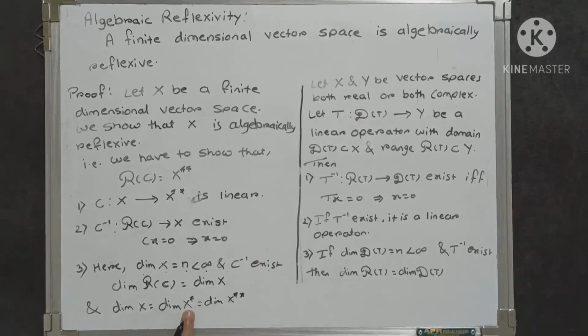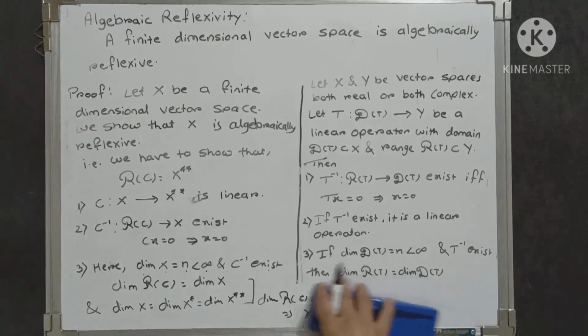It is also finite dimensional, and its dimension equals the dimension of X star. In this way the dimension of X equals the dimension of X double star, and we get that the dimension of script R of C equals the dimension of X. Using these two statements, the dimension of script R of C equals the dimension of X double star, and from this we get that X double star equals script R of C. In this way we prove the theorem that a finite dimensional vector space is algebraically reflexive.